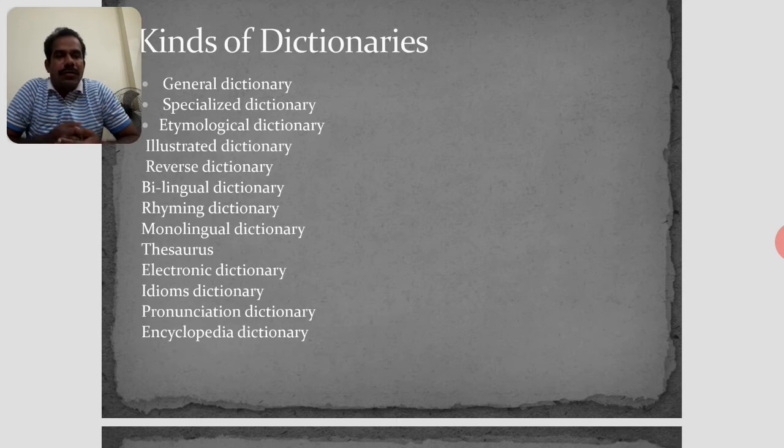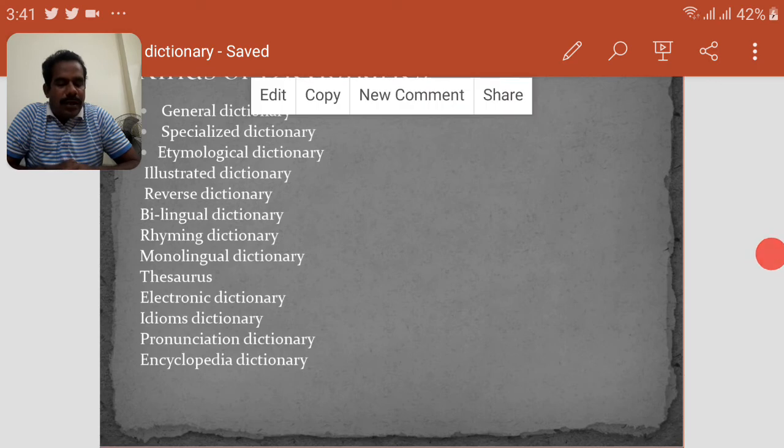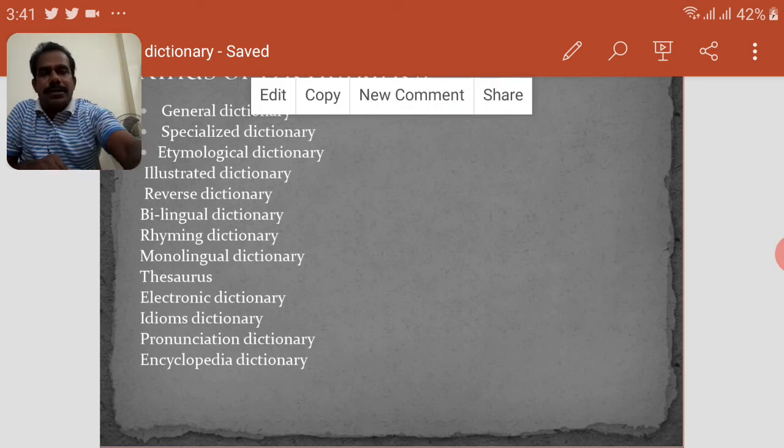Next, the last dictionary I would like to mention is the encyclopedic dictionary. In this slide, we have the last dictionary, that is the encyclopedic dictionary. It discusses a wide range of topics arranged alphabetically. An example of this kind of dictionary is the Oxford Encyclopedic English Dictionary, which is available in the market.